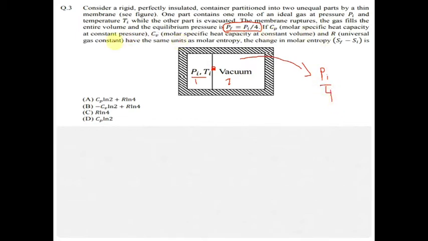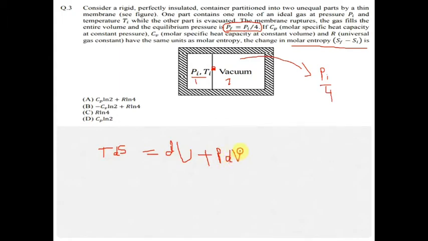If Cp is the heat capacity at constant pressure, Cv is at constant volume, and R is the gas constant. So this is all given. We are asked to find the change in molar entropy. This is a simple question. We have to just apply the equation T ds equal to du plus P dV.